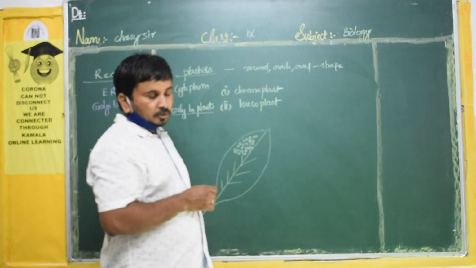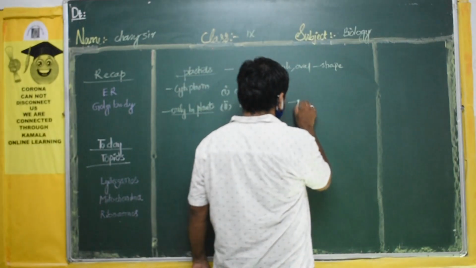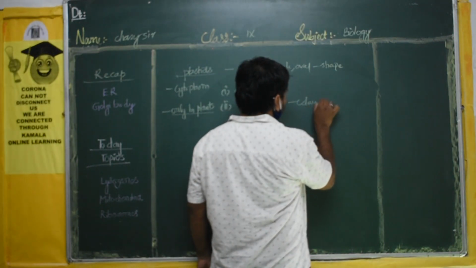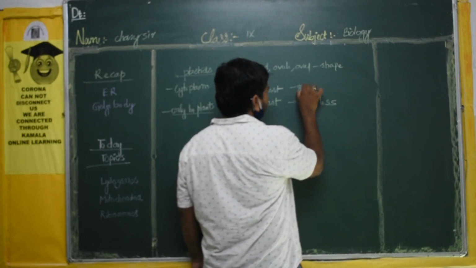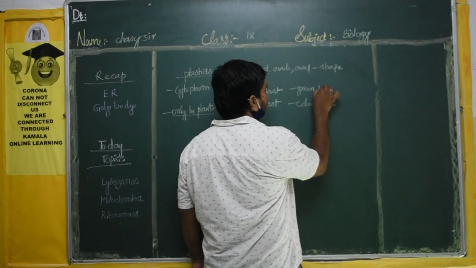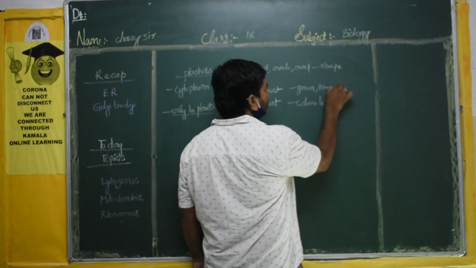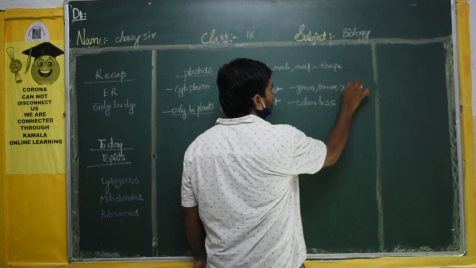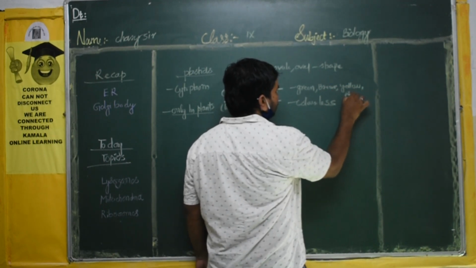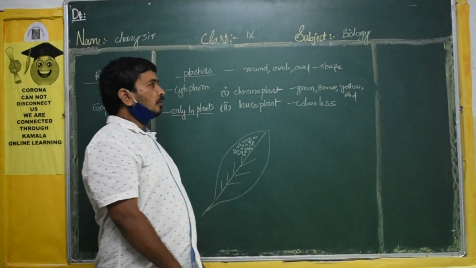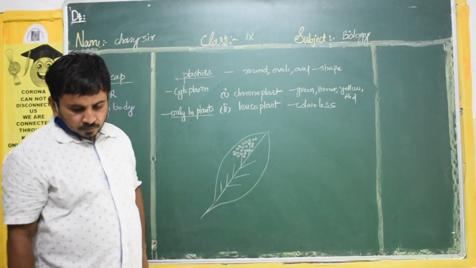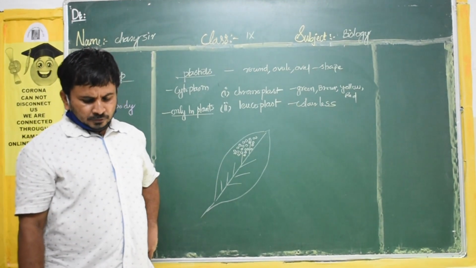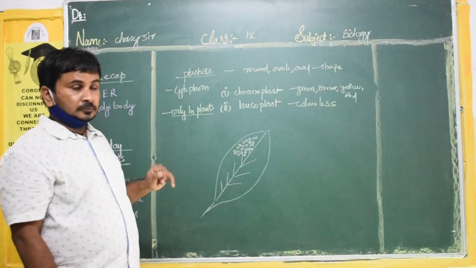Next, leucoplast. Leucoplast is colorless. Green, brown, yellow and red are all colors, and these are all colors due to the chromoplast. You have to remember these things.